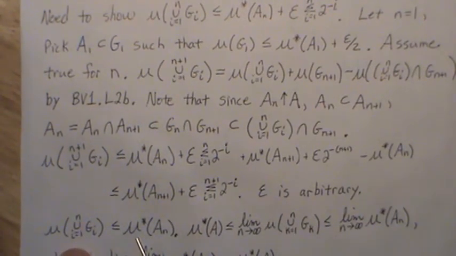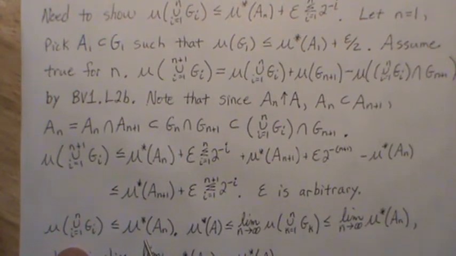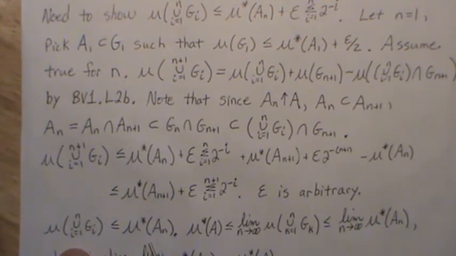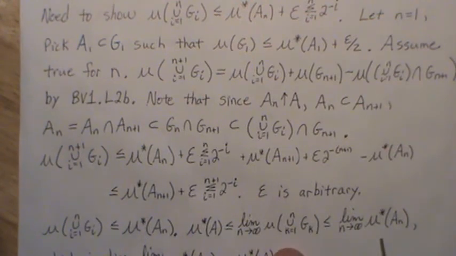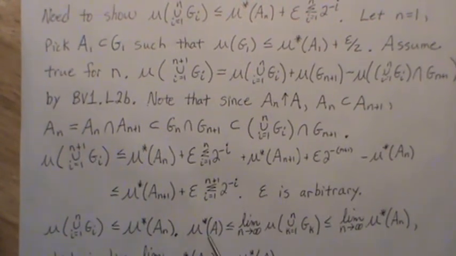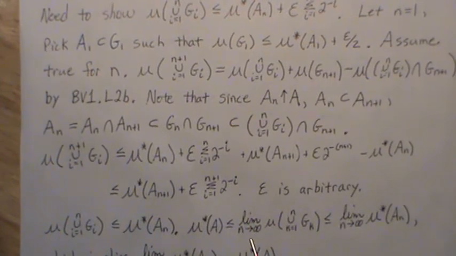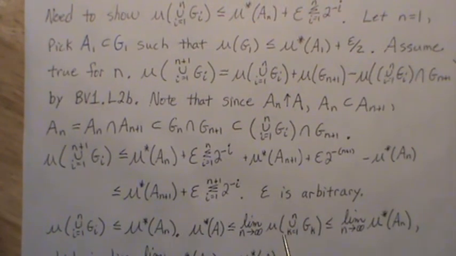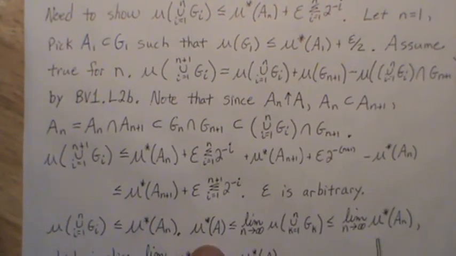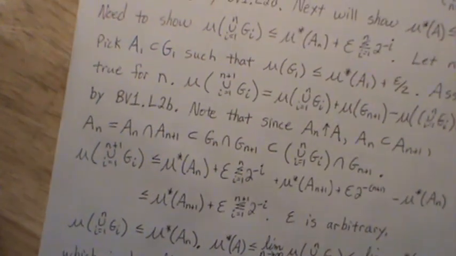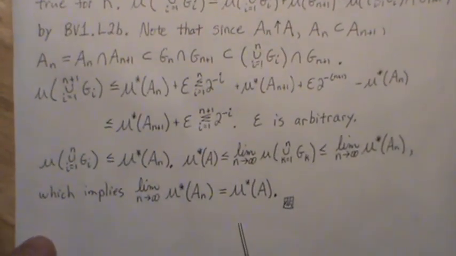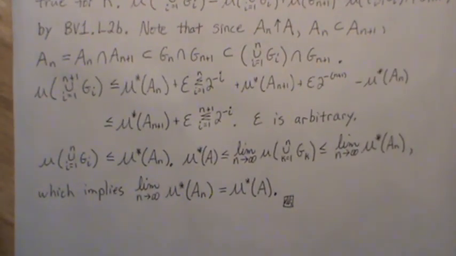This is what we wanted to show, because now if we take the limit of both sides, then these two are here. And we showed earlier that this is less than or equal to this set in the limit. But mu star A is less than or equal to this limit, and it's also greater than or equal to this limit, so that implies that they have to be equal. And that's what we wanted to show.